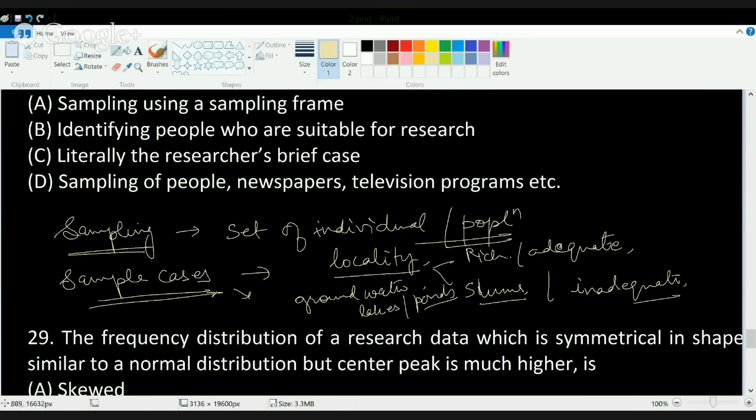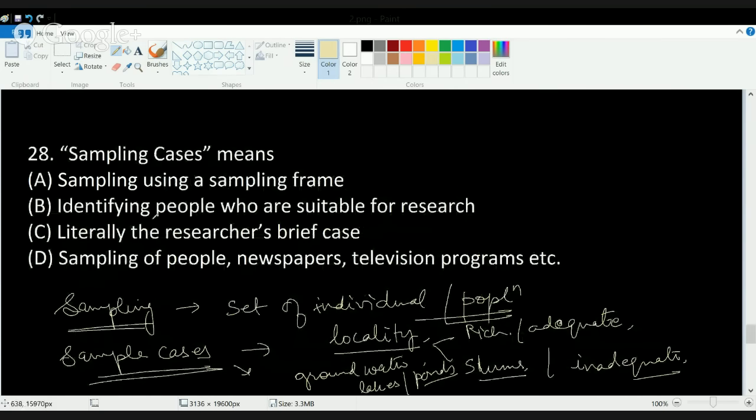That is what sample cases are. Sample cases is basically identifying people who are suitable for research. It's usually applicable to people, though I can say items also, but I am using all those variables which are suitable for research, and that suitability I'm trying to demarcate through various means.